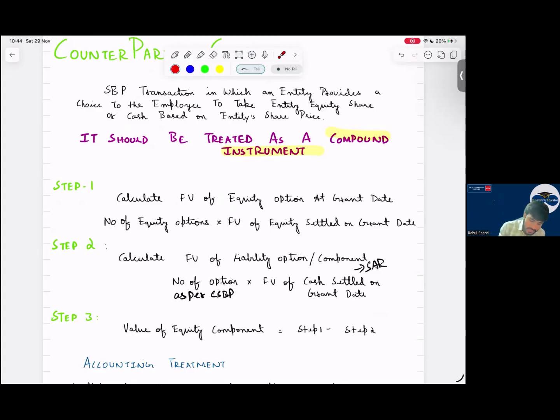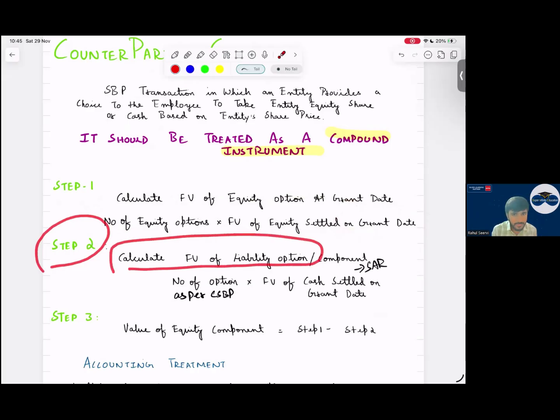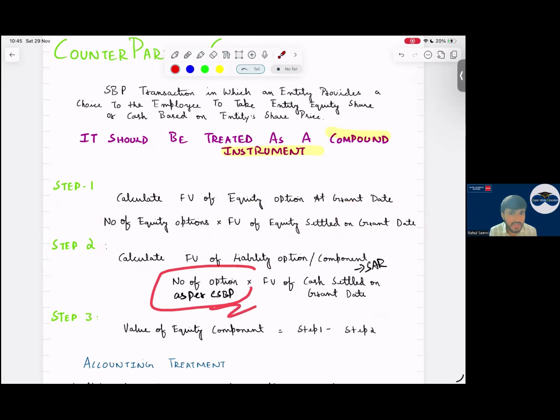So how do we calculate this? Number of equity options into fair value of the equity settled on grant date. What is the fair value of the equity settled on the grant date? That is the fair value of the option. Step 2 is what, sir? Calculate fair value of the liability option. How do we calculate number of options as per cash settled share based payment? Sir, as per cash, if I take cash, how many options are given to me? Into the fair value of the cash settled on the grant date. For cash settled, what is the value?